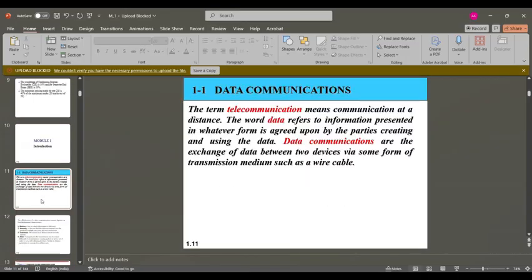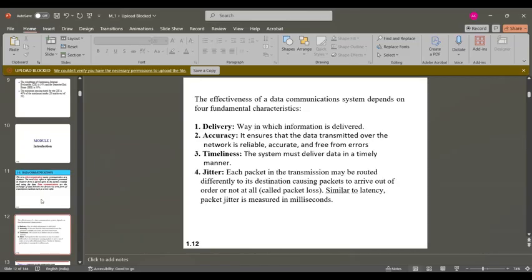You need data communication because there are two parties which may be physically far apart, but they want to share information and resources. That is possible by data communication. This data communication can happen through a wired media or a wireless media. There are certain fundamental characteristics that should be followed in every data communication.